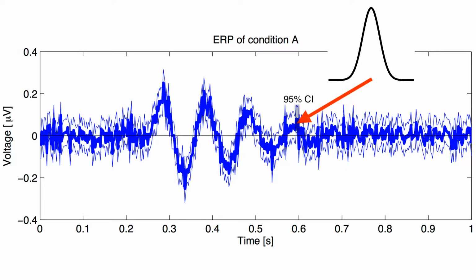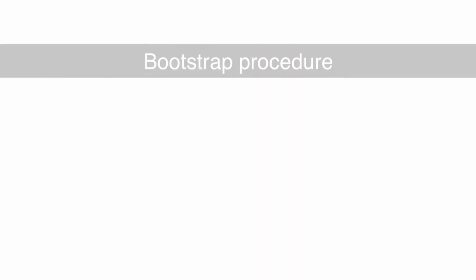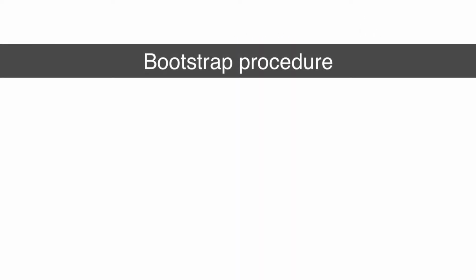An alternative approach to generate confidence intervals is through a bootstrap procedure. Bootstrapping is a resampling method that allows us to estimate the sampling distribution of many different statistics. In this video, we'll introduce the notion of a bootstrap procedure and suggest how we might perform this bootstrapping.